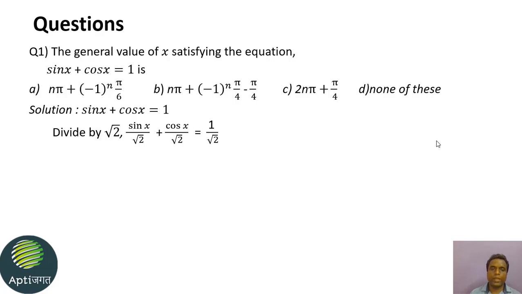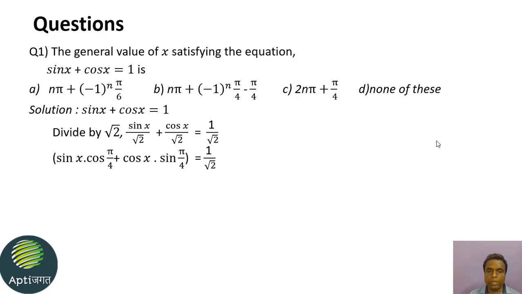We know that sin 45 degrees and cos 45 degrees, that is pi by 4, both have the equal value of 1 by root 2. So we substitute in the equation and get sin x into cos pi by 4 plus cos x into sin pi by 4 equal to 1 by root 2.